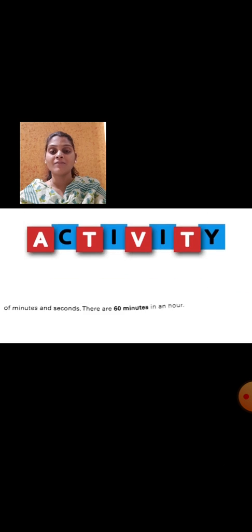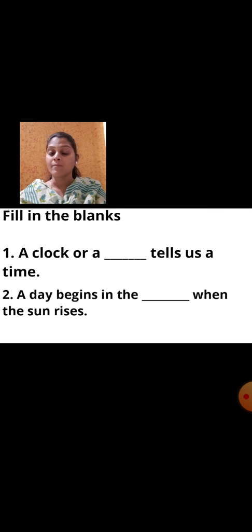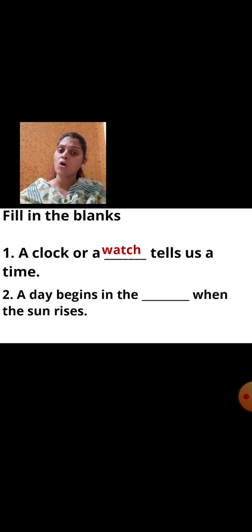Now based on this, we are going to do one activity. I hope you all are ready for this. So let's begin with the activity part. First question is fill in the blanks. A clock or a dash tells us time. Clock and one more. What is the other word for clock? Yes, watch. You can say a clock or a watch tells us the time.